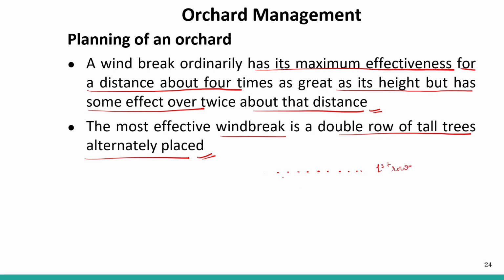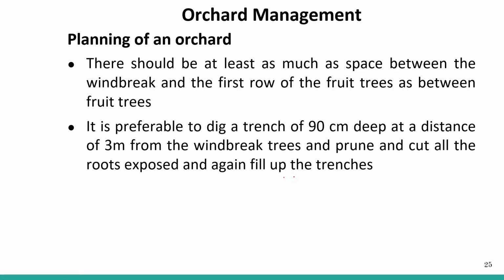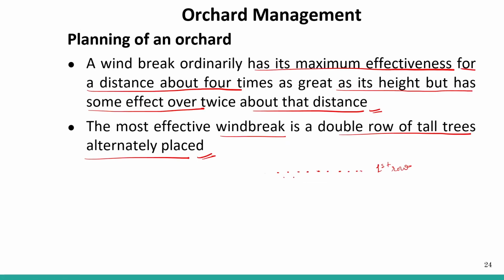Now we will have a second row like this. Whatever the gap is there, in the next row we plant the trees there, right? So this is the second row. In this way we can totally block the entry of strong winds to our orchard, and there will be no loss or damage to the plant.